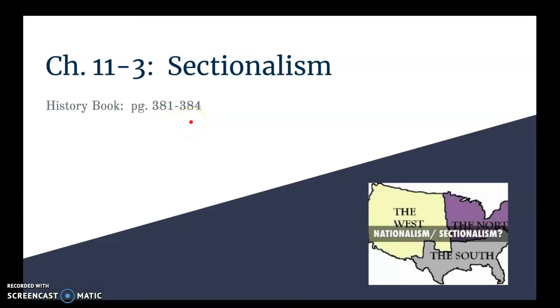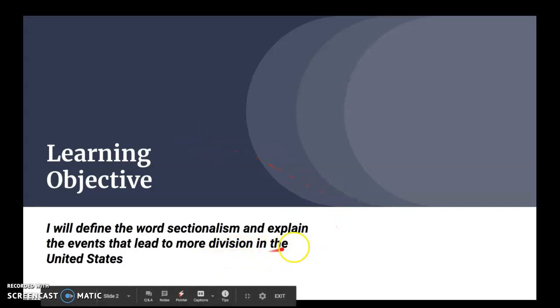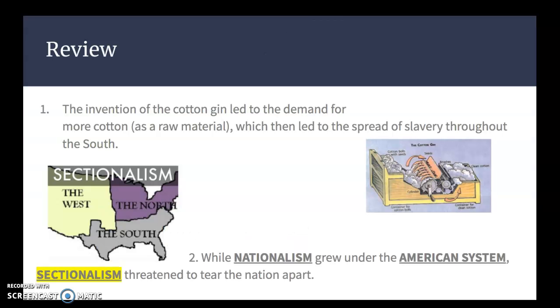All right, so our learning objective for today: you will be able to define the word sectionalism and explain the events that led to more division in the United States. So from here until the end of the school year, that theme of division in the United States is going to really come to the fore. We're going to be looking at a lot of things that divided this country up and then ultimately led to a major bloodbath in the 1860s.